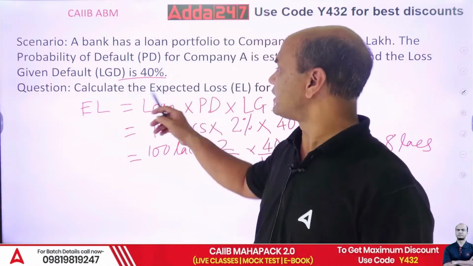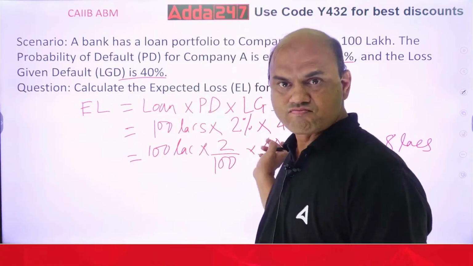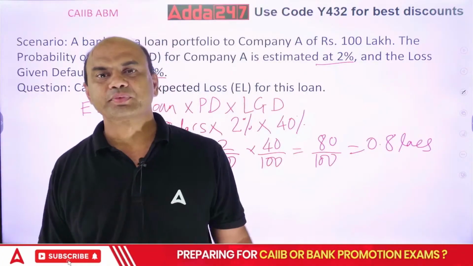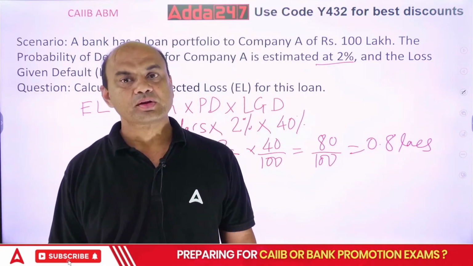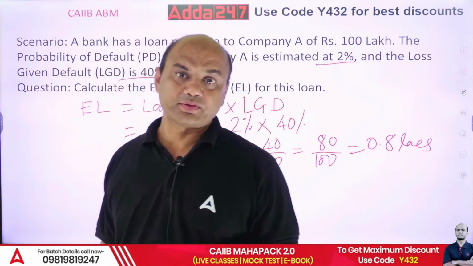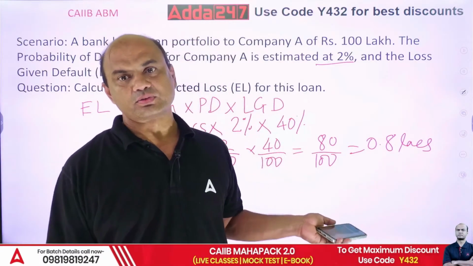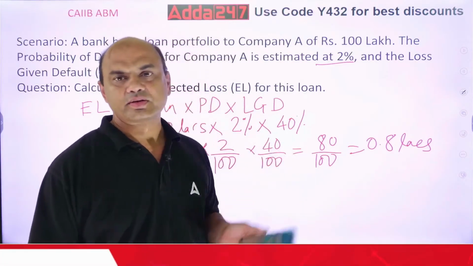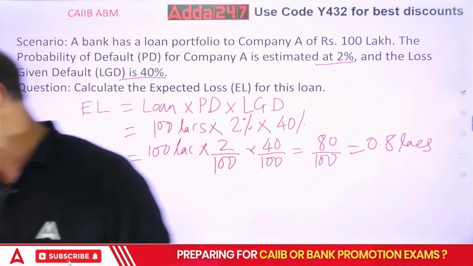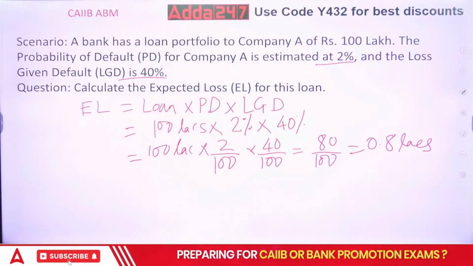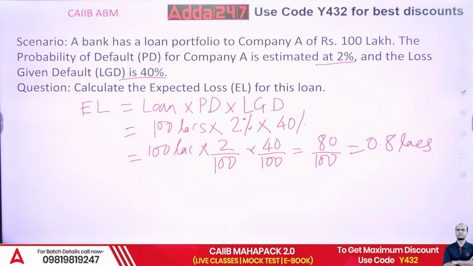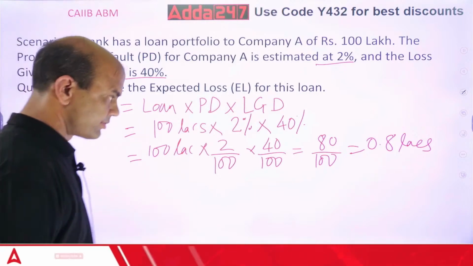So what is the expected loss then? 0.8 lakhs. While doing these calculations, even I myself have made mistakes here. We forget the upon 100 because we are dealing in percentage. Whenever we deal in percentage, we have to focus on upon 100. Okay.